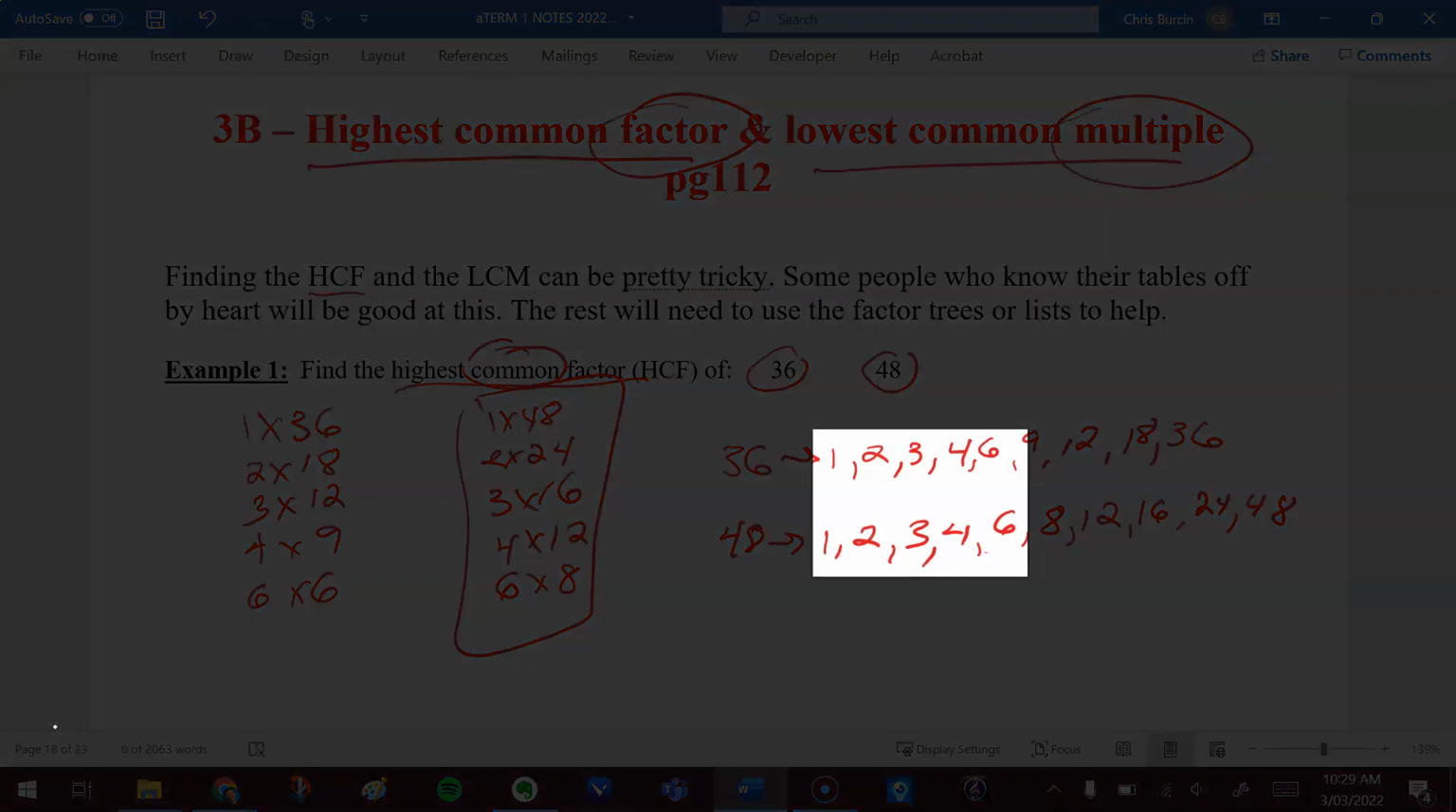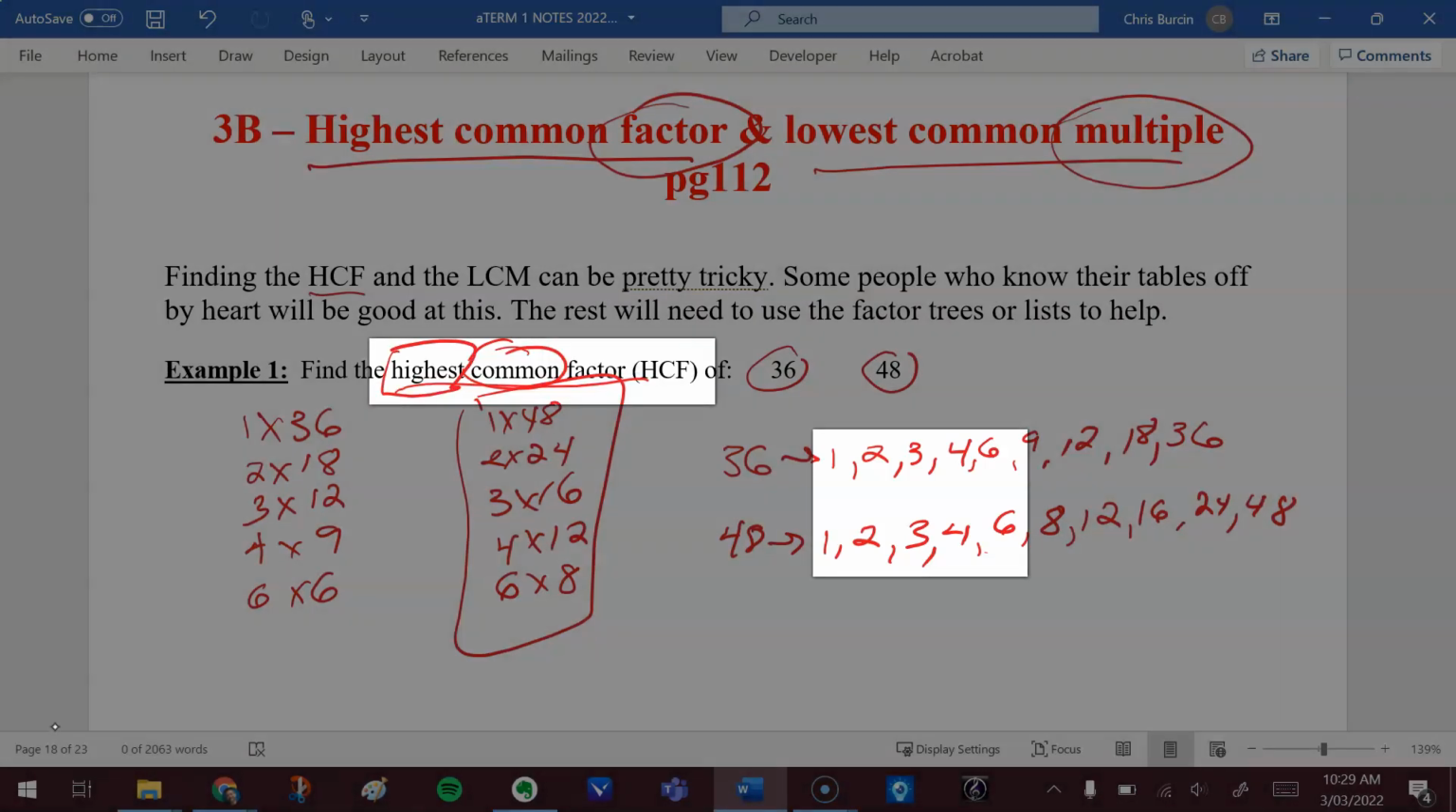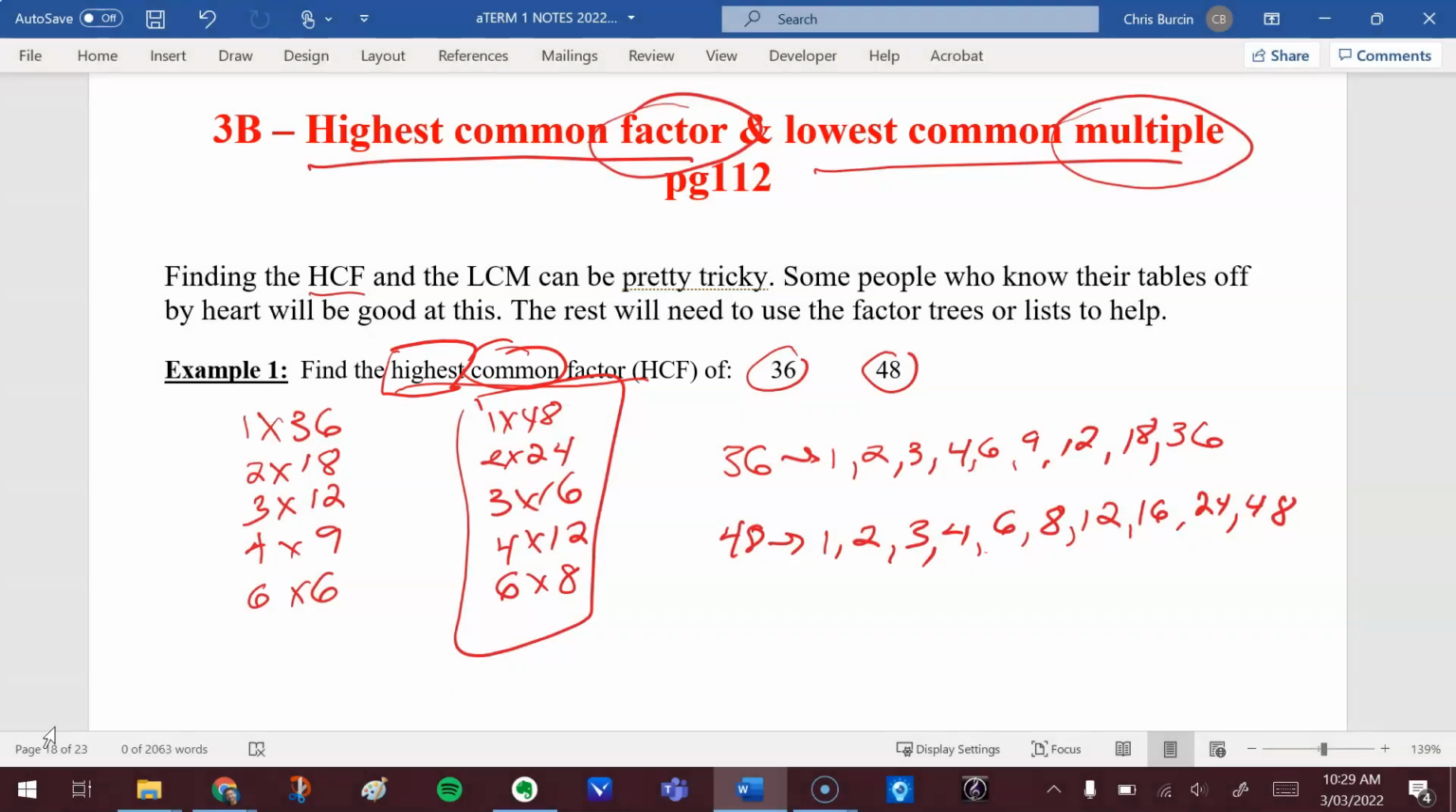These ones are in common, but we're looking for the highest common factor. Here we go, 12. Is there anything that matches up after 12? It doesn't look like it. So the highest factor that these two numbers have in common is 12. So the highest common factor of these two numbers, 36 and 48, is 12.